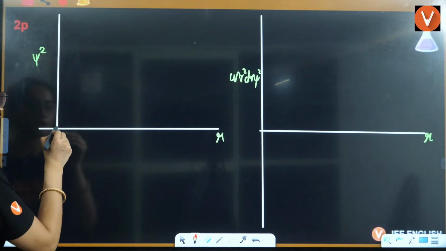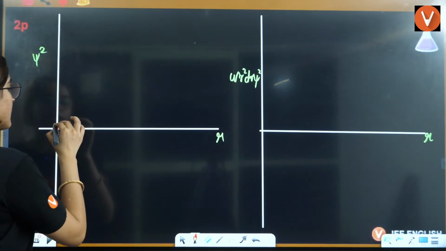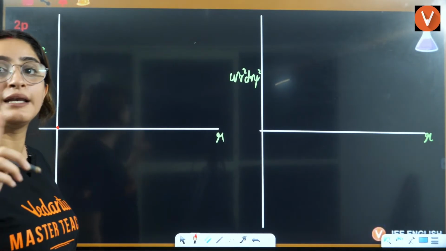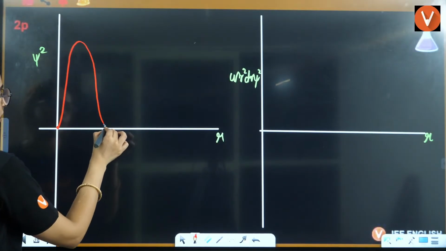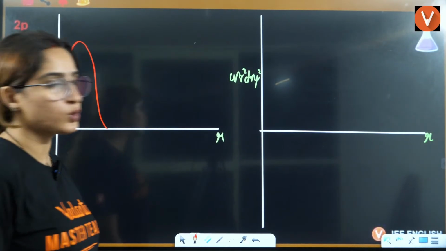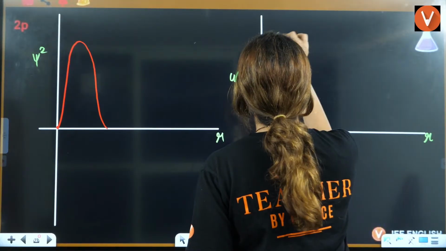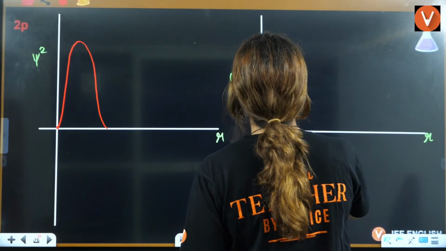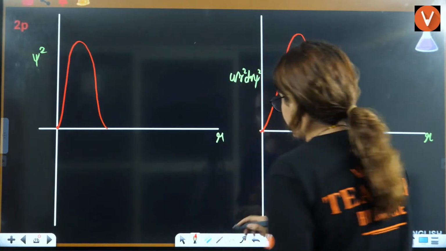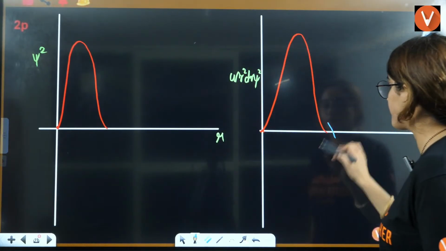Now it will start from minima, right? Peaks will decrease, but do we need to draw any peak? No, it will be 0, right? Peaks will not be there. We don't need to draw any other peaks because the radial node is 0. So it will be the same graph.